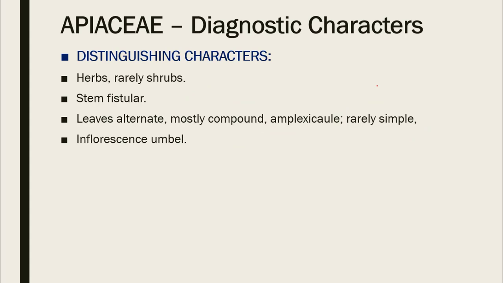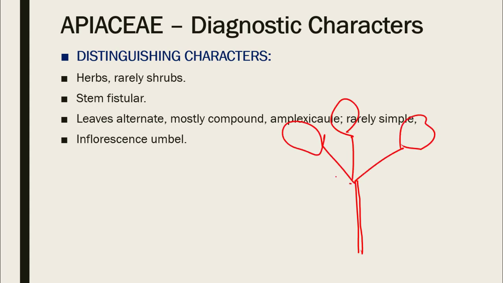Inflorescence is umbel. Umbel inflorescence is the one in which the flowers seem to arise from one point. So this is umbel. So these are a few flowers arising from one point, because the floral axis has become extremely reduced, extremely short. The internodes are very short, so it seems that the flowers are arising from one point.